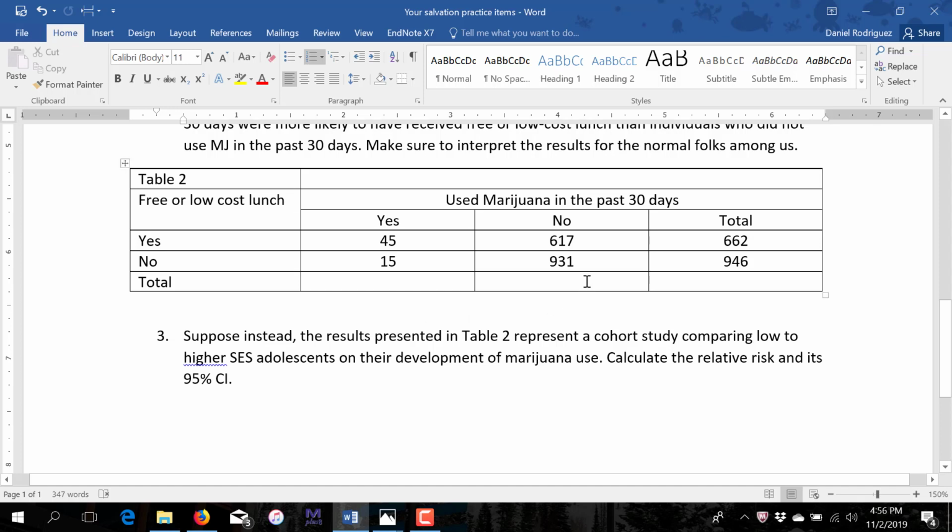So relative risk can only be calculated in a cohort study where we're moving forward from exposure to disease outcome. That's because risk is synonymous with incidence, and incidence means the number of new cases. You can't have new cases when we're doing a case control type study, but you can have new cases in a cohort study where we start with different levels of exposure. So if we imagine this as being some kind of a prospective, longitudinal study, where we compare those who have and those who do not have free or low cost lunch, or low socioeconomic status, and we see which of them would have started using marijuana in the past 30 days. So that's what we're doing here.